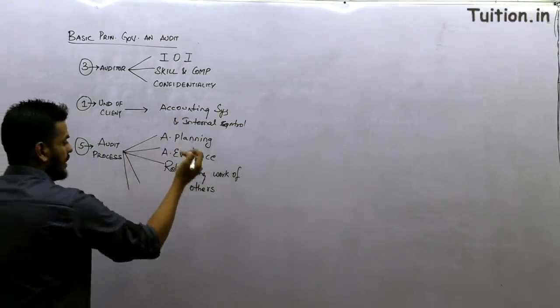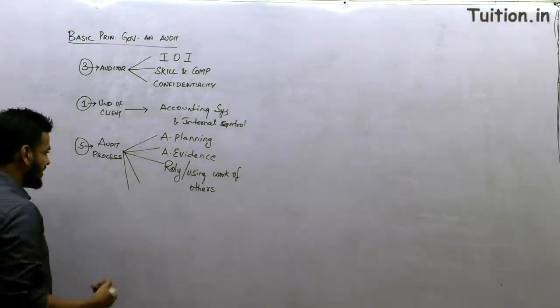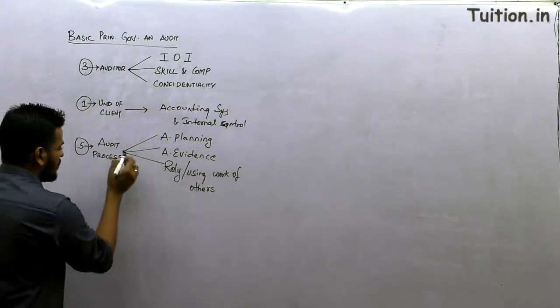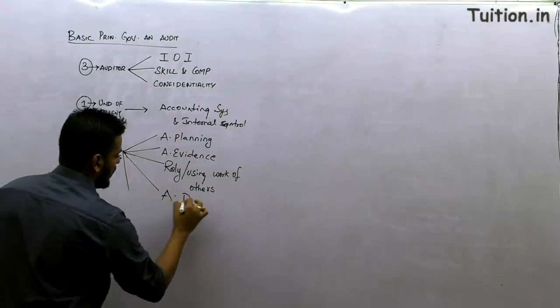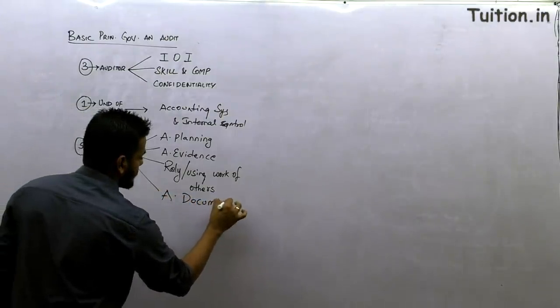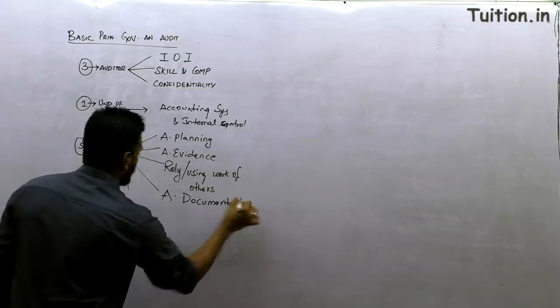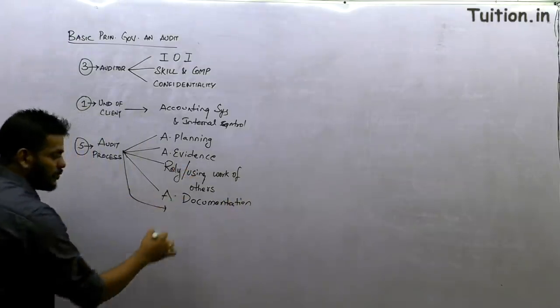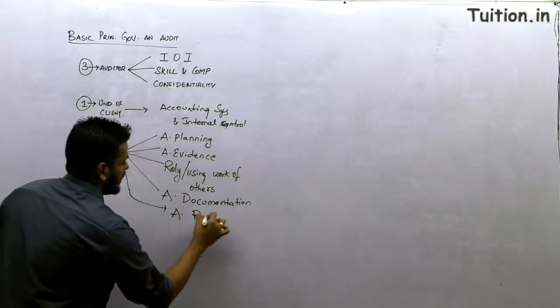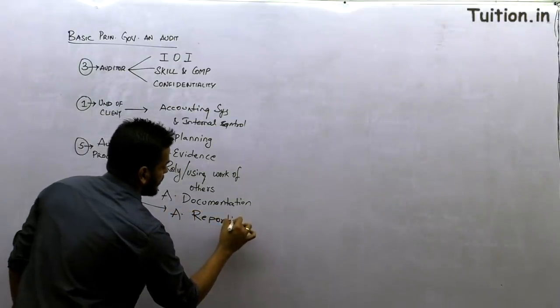Planning, evidence, relying or using work of others. And then of course one of the most important points in audit is audit documentation, and last and the most important thing is audit reporting, which was our primary objective.